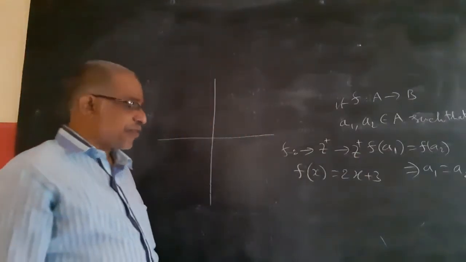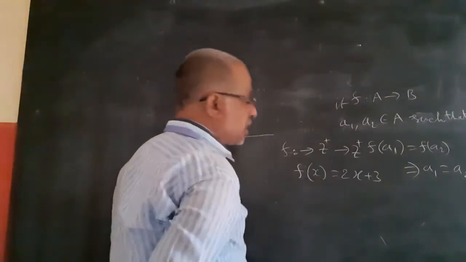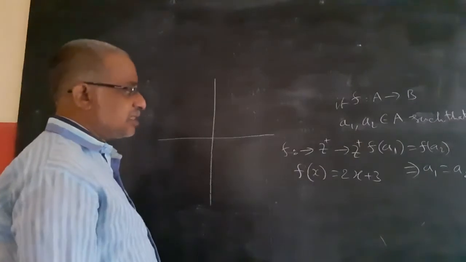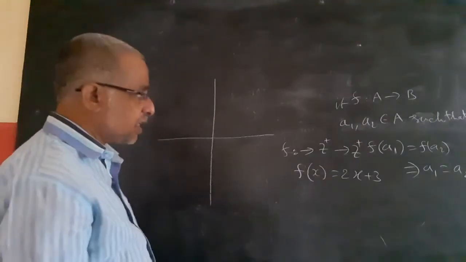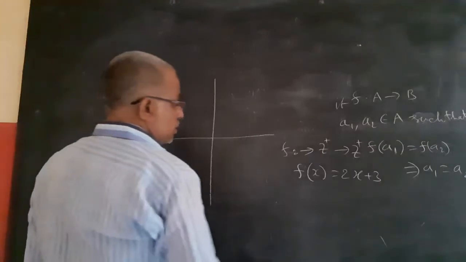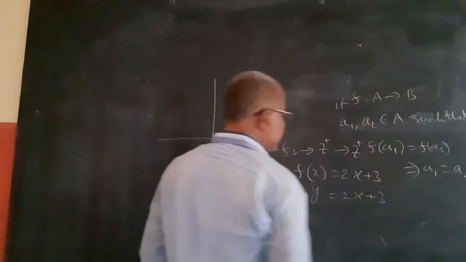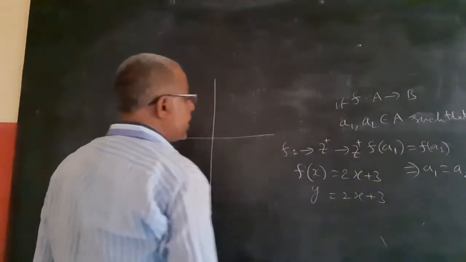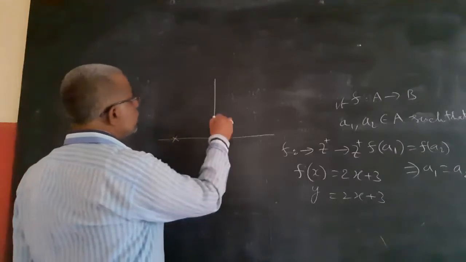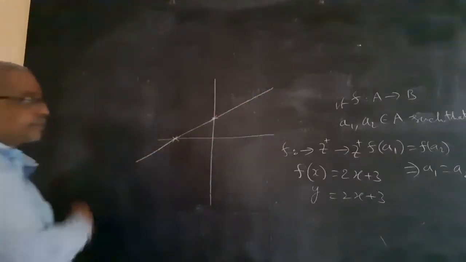So what happens? The graph of this function, how do I get it? Simply take y equal to 2x plus 3. The graph of the function will be like this.